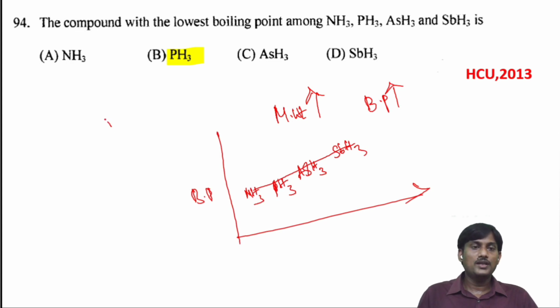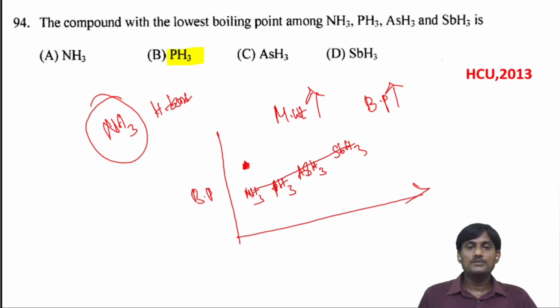But due to hydrogen bonding in NH3, you have strong intermolecular forces. Due to H bonding, NH3 has a higher boiling point when compared with PH3. So this is the order. NH3 has the highest boiling point, and PH3 has the lowest boiling point.